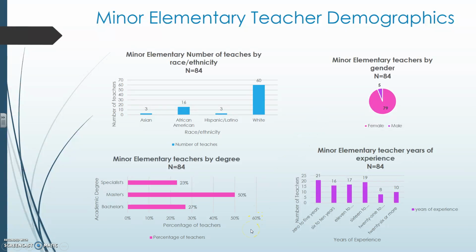By degree, we have 27% of them with a bachelor's degree, 50% with a master's degree, and 23% with a specialist degree. When it comes to years of experience, the majority fall into the 0 to 5 category, followed by the 16 to 20 years of experience category. Overall, the majority of the teachers fall in between 0 and 20 years of teaching experience.